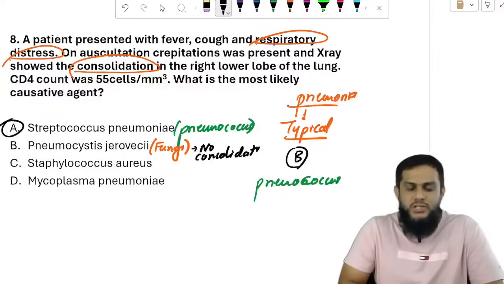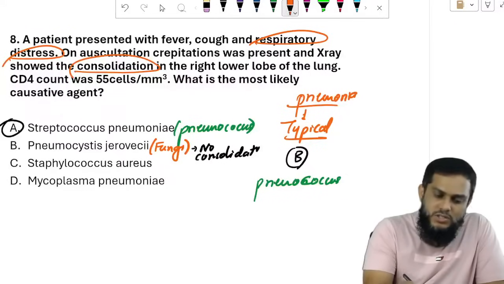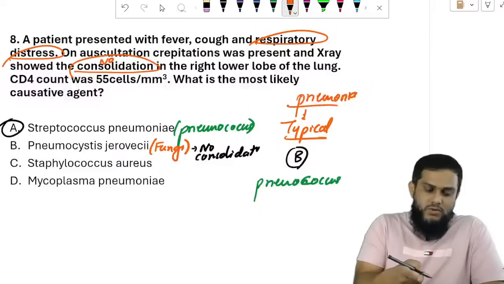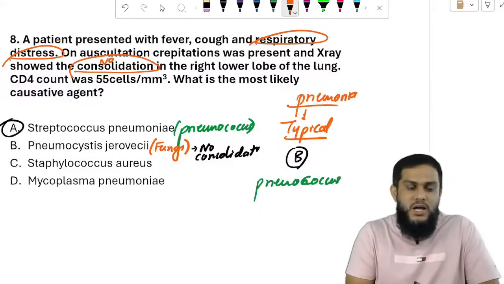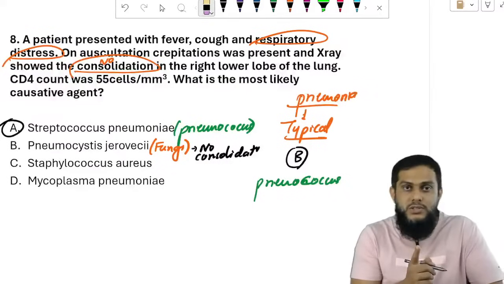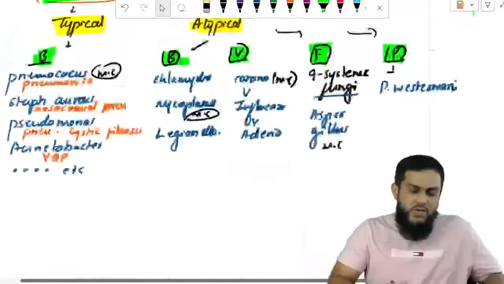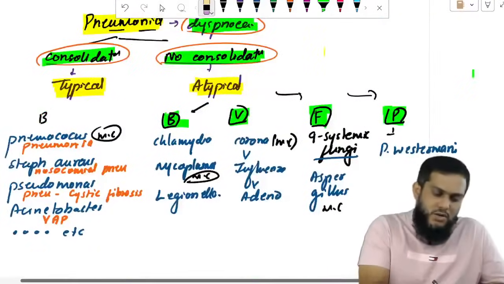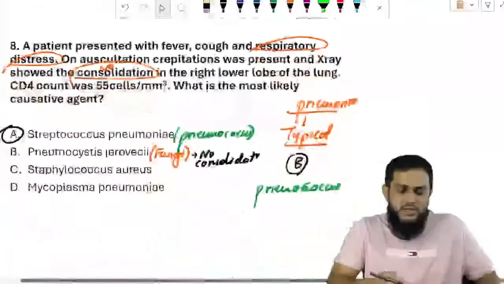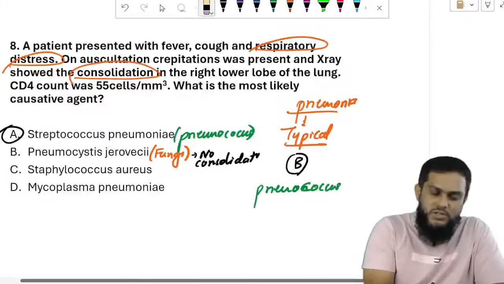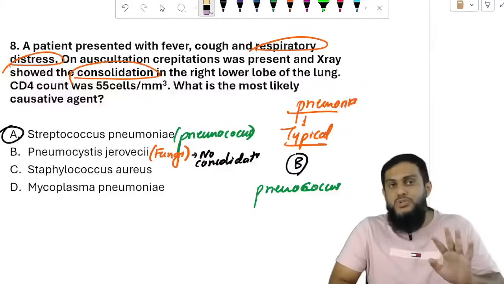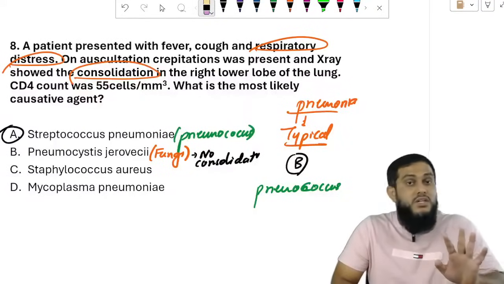If the question mentions no consolidation, and CD4 count is 55, the answer will become Pneumocystis jirovecii. That is atypical, because I told you, typical pneumonia is caused only by bacteria, not fungi. Diagnosis here is typical pneumonia, and consolidation is there, and that's why it is Streptococcus pneumoniae. No consolidation, then the answer is Pneumocystis, because CD4 count is 55. You should not get confused here.